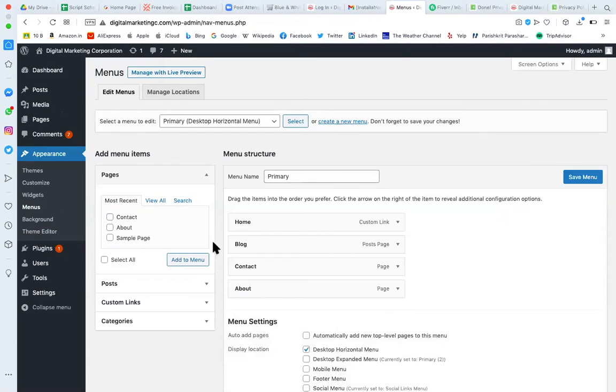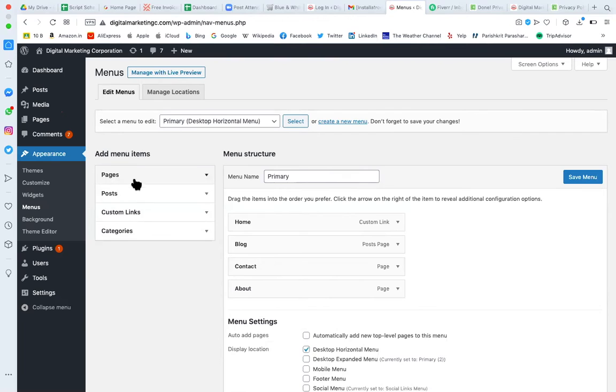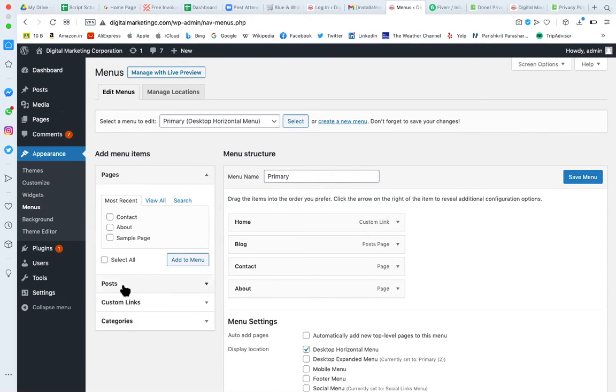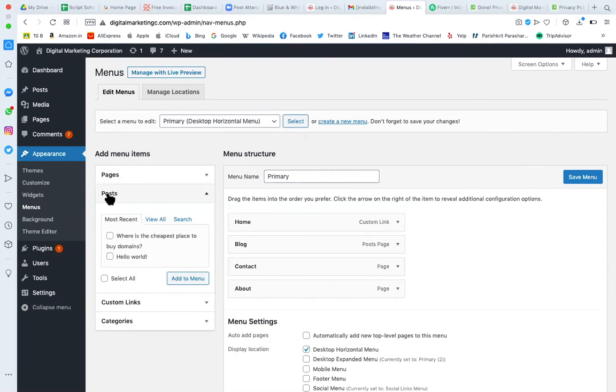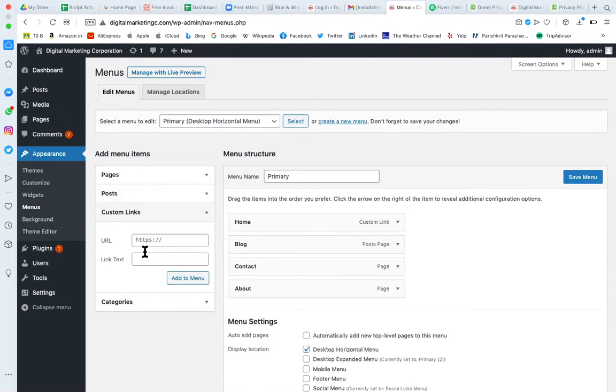All right. So here we have managed menus as well. If you remember, we have managed menus. You can manage a menu only when you have pages created. Once you have the page created, you can select the page to add into the menu. Once you have a post ready, you can select the post, add it to the menu, and then organize it. You can use any custom link: Facebook, Twitter, LinkedIn, your website, my website, Veda's website. We can give the name of the website and the link text, like home, blog, contact. In that way you can add a bags website. I can write here vdesign.co.in, and the link text should be bags. Then Veda's website will start appearing.